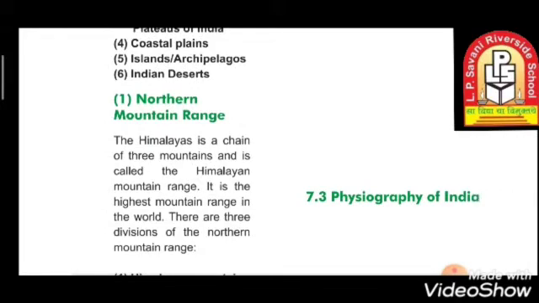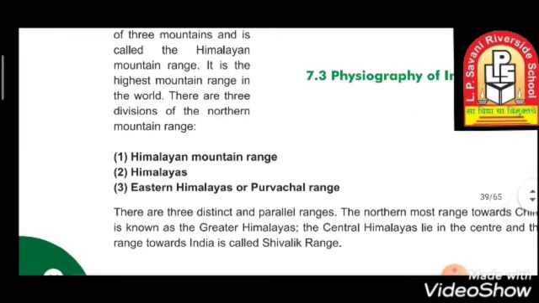First is the Northern Mountain Range. The Himalaya is a chain of mountains and is called the Himalayan Mountain Range. It is the highest mountain range in the world. There are 3 divisions of the Northern Mountain Range. We'll see these 3 divisions of the mountain ranges. The first is the Greater Himalayas, the second is the Central Himalayas, and the third is the East Himalayas or Purvachal Range. Let's see what are those different types of mountain ranges.